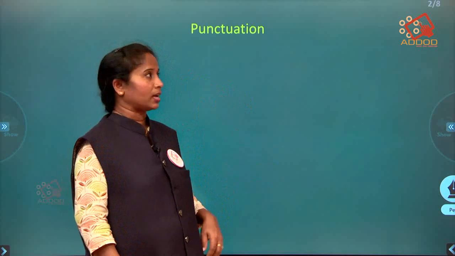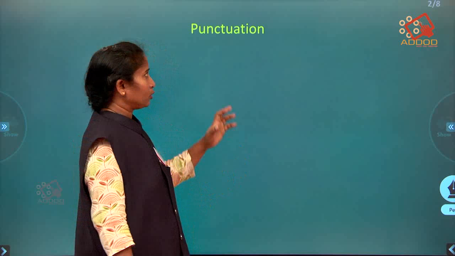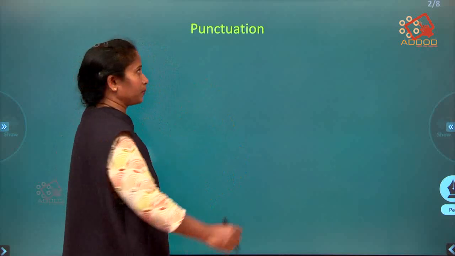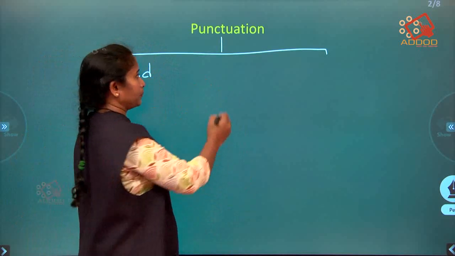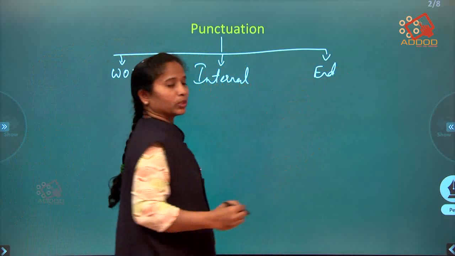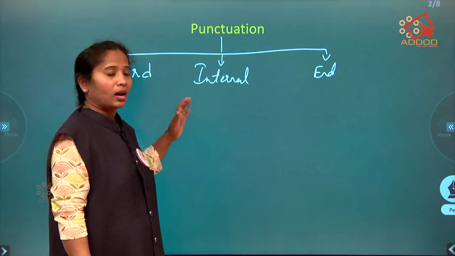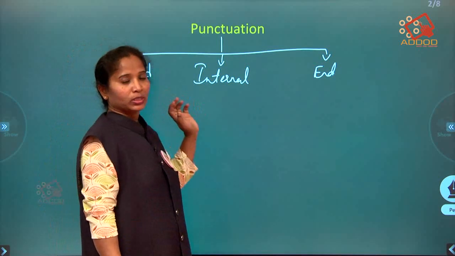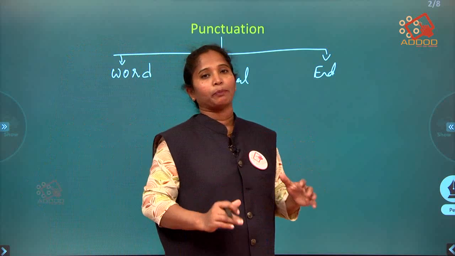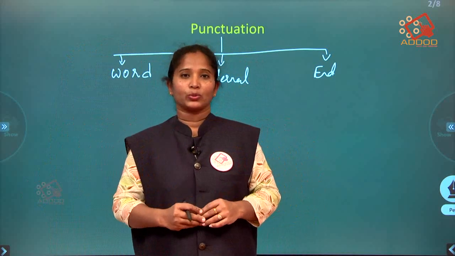So let us understand how many punctuation types we have in the English language. Punctuation is of three types: word punctuation, internal punctuation, and end punctuation. Within a word, we have three types of punctuation marks.